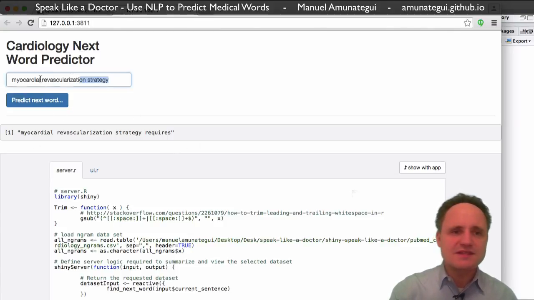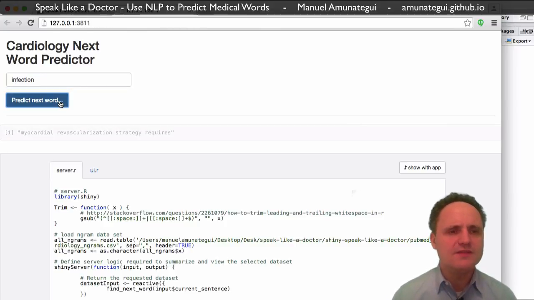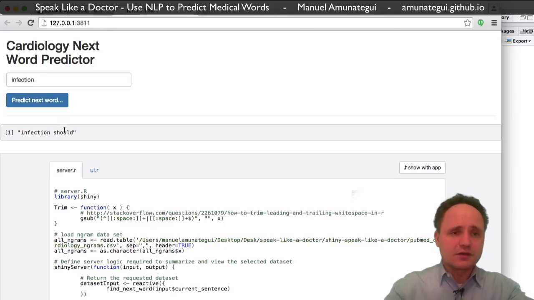So it keeps going. It keeps building sentences. So let's try our infection example again and see if it works the same as we did it manually. So I put the word infection, and let's see what comes up. Infection should, here we'll continue.